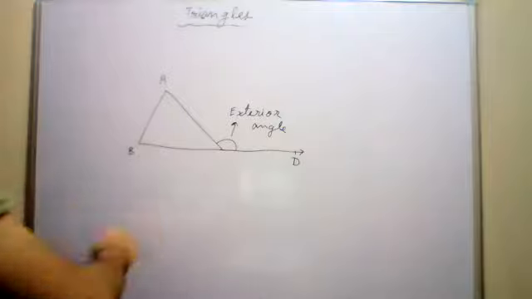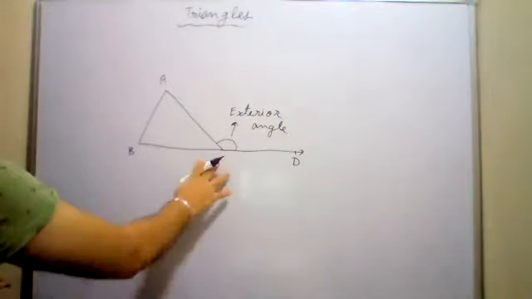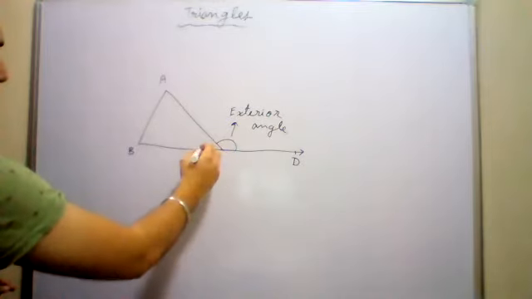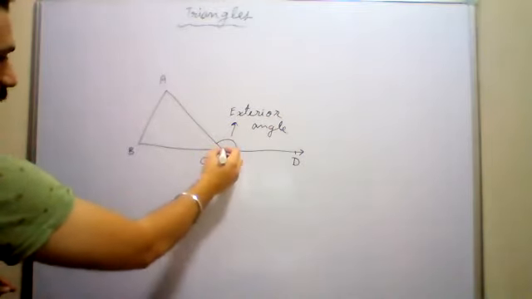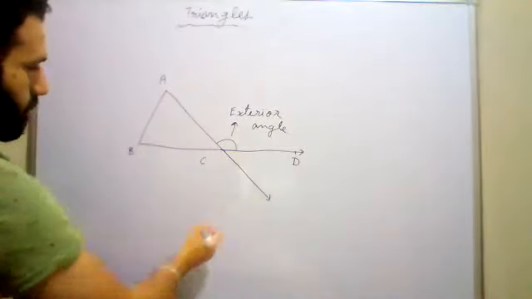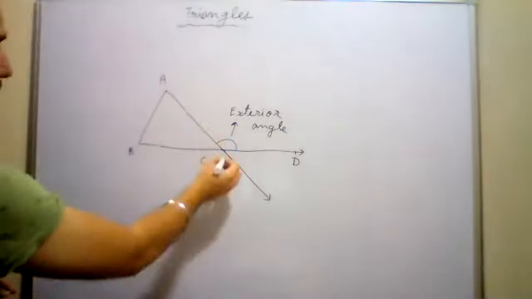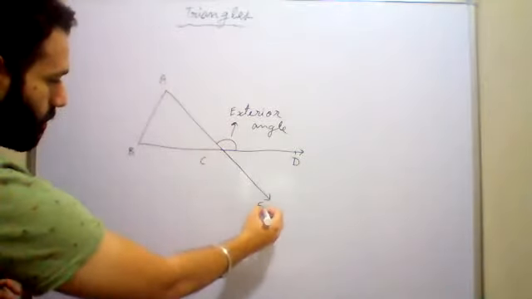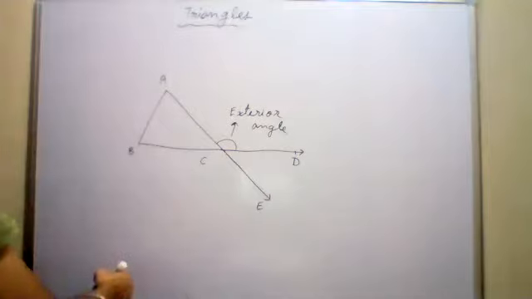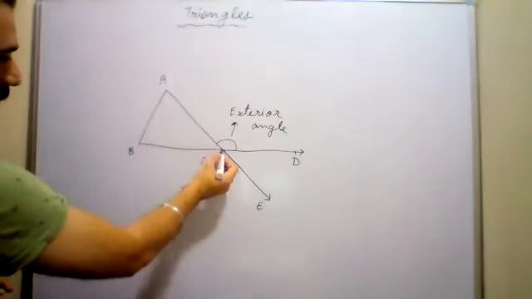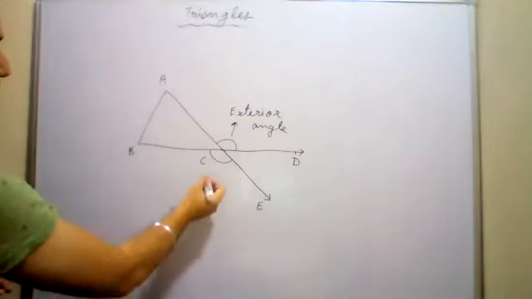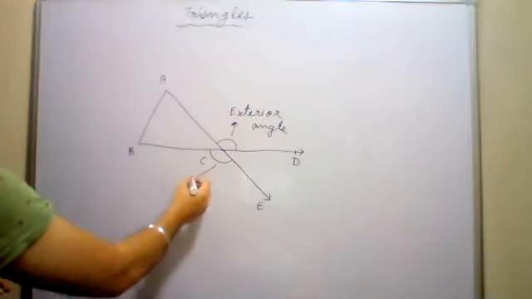See, all of you, instead of producing the side BC, if I produce the side AC, I'm producing the side AC. AC को produce कर दिया मैंने up to point E. Produce AC to E. Now the angle formed between the produced side and the other side, this is also an exterior angle. Am I right or not?